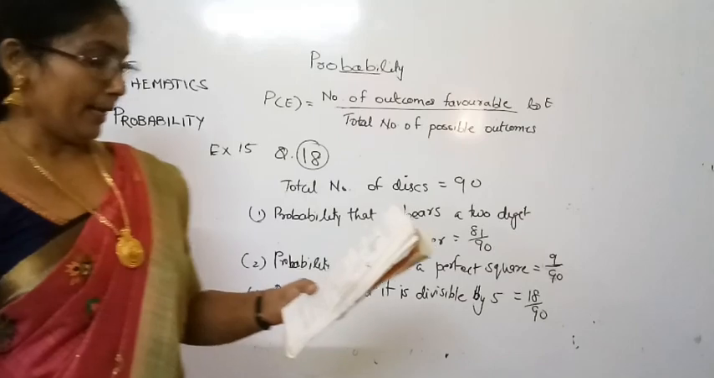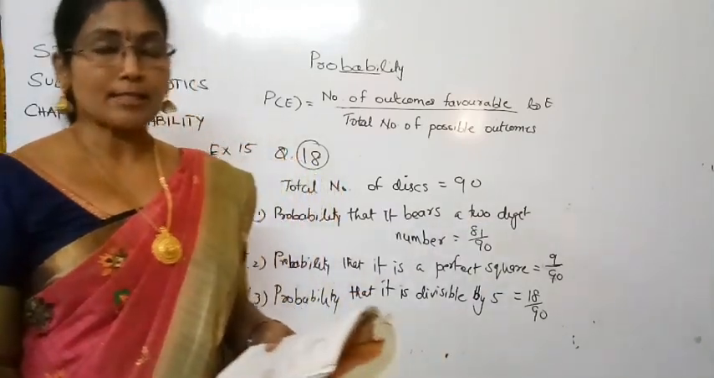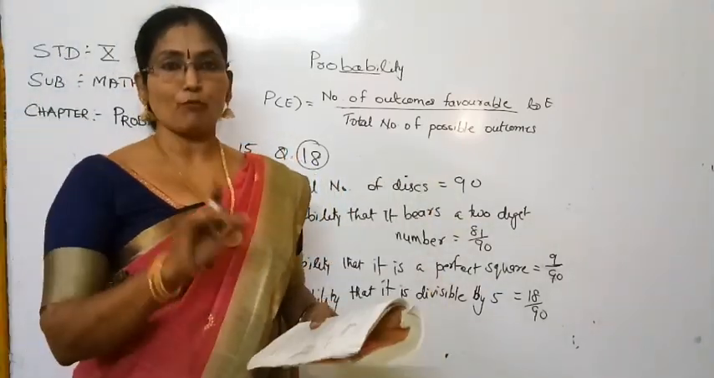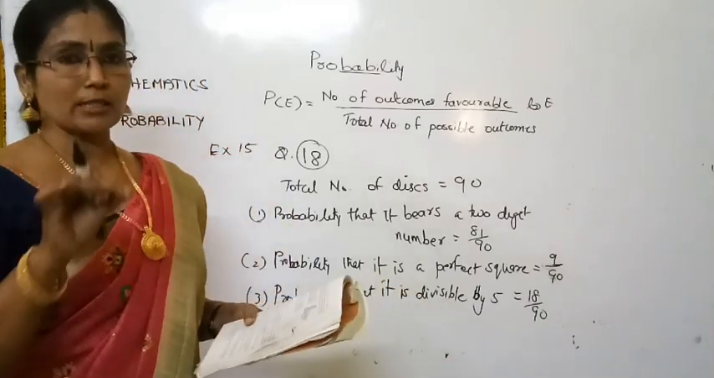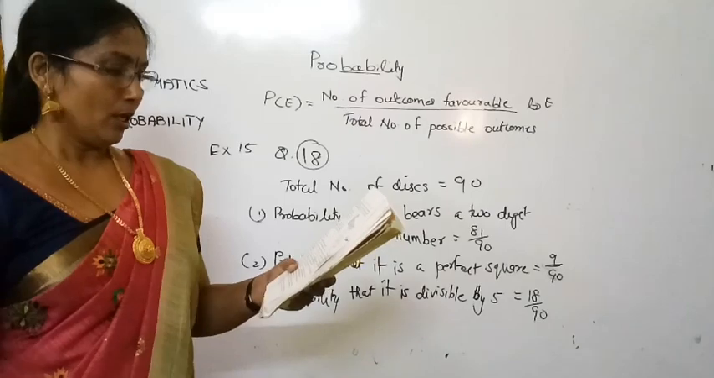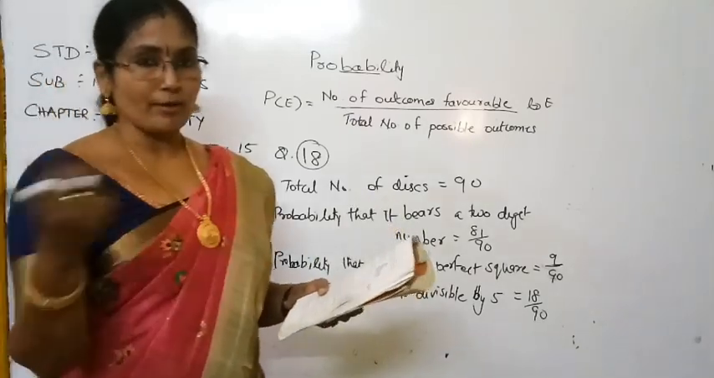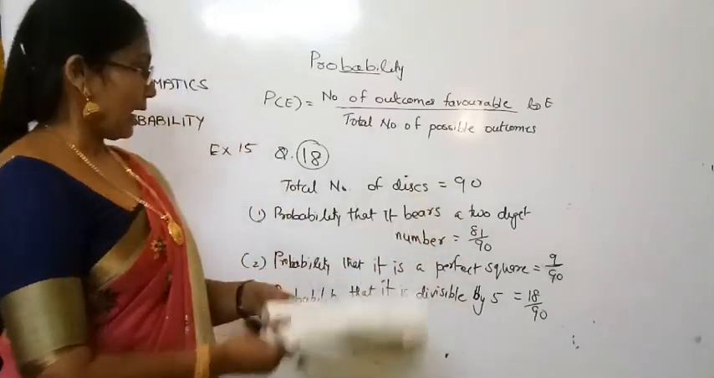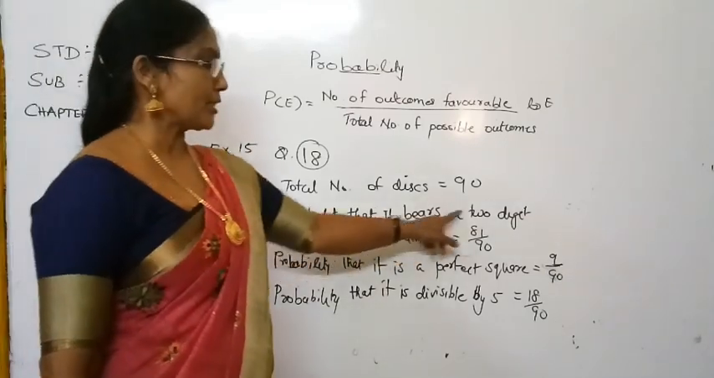And what was the question? A box contains 90 discs which are numbered from 1 to 90. That means on each disc, one number is written, from 1 up to 90. And one disc is drawn at random. So what is the probability that it bears a 2-digit number?